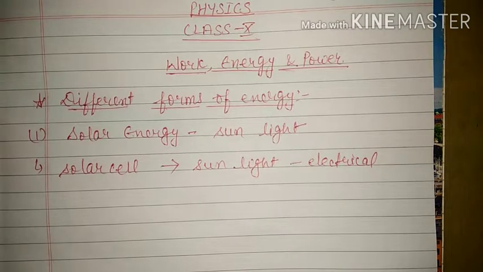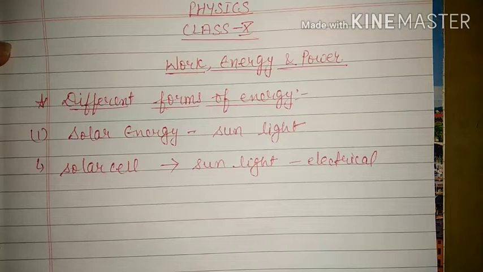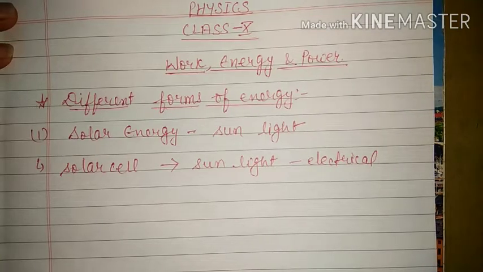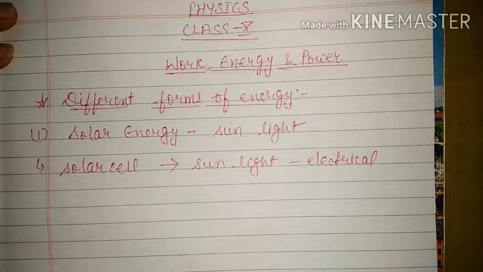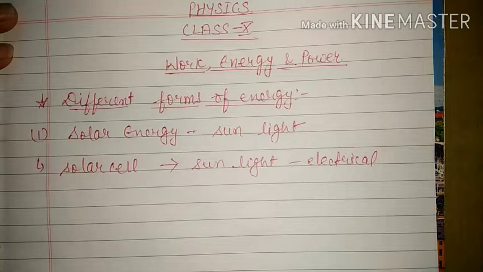And next one is solar furnace. We know that the sunlight falling on the earth is not uniform. That means if we want to produce a sufficient amount of electricity, then we will need to concentrate the sunlight at one point. So in the arrangement, one converging mirror is placed; we know that a concave mirror is the converging mirror. That concave mirror will concentrate all the sun rays falling on it at one point where we have filled water.